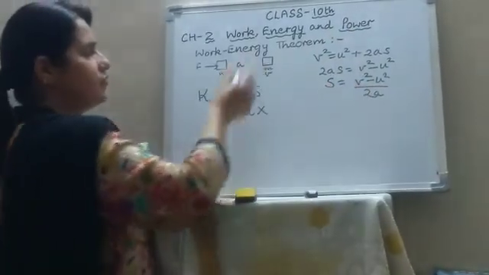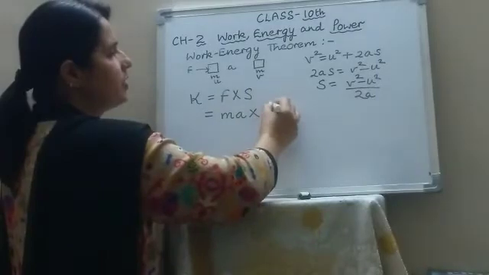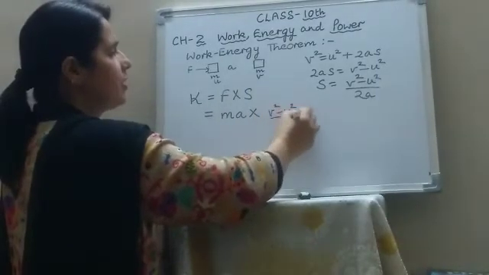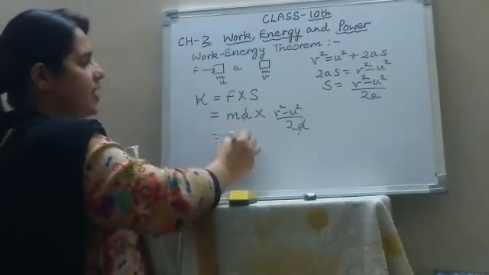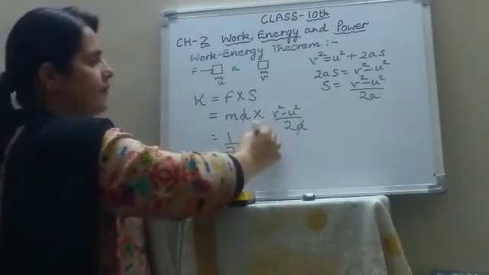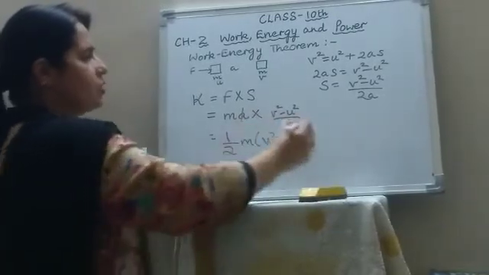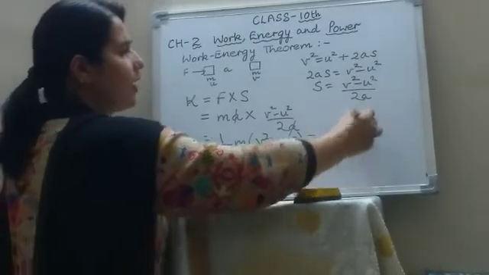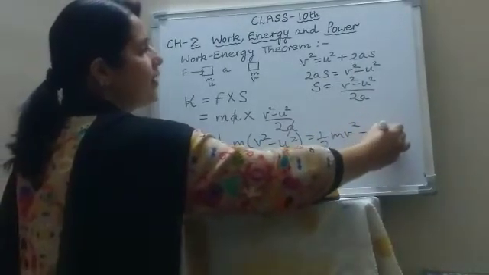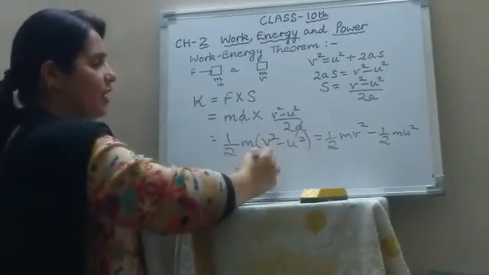This value of s you will substitute in this formula of kinetic energy. So it becomes m a into v square minus u square upon 2a. A cancels, and it becomes half m into v square minus u square. So you can open the bracket, so it becomes half m v square minus half m u square. And what is half m v square?